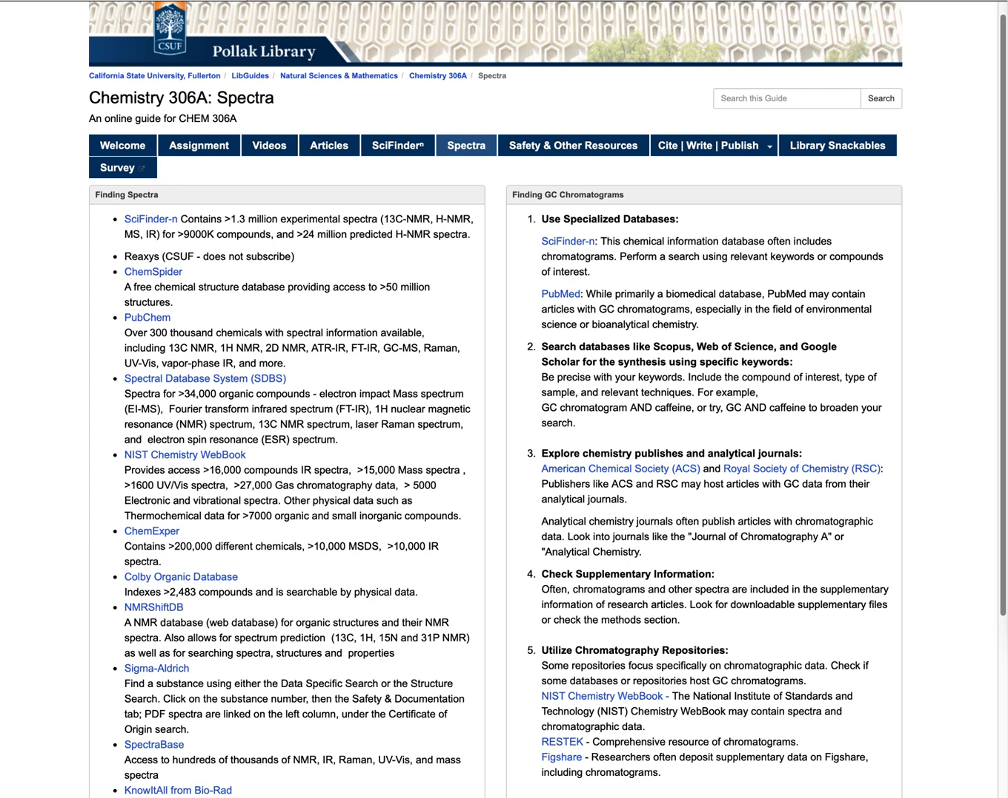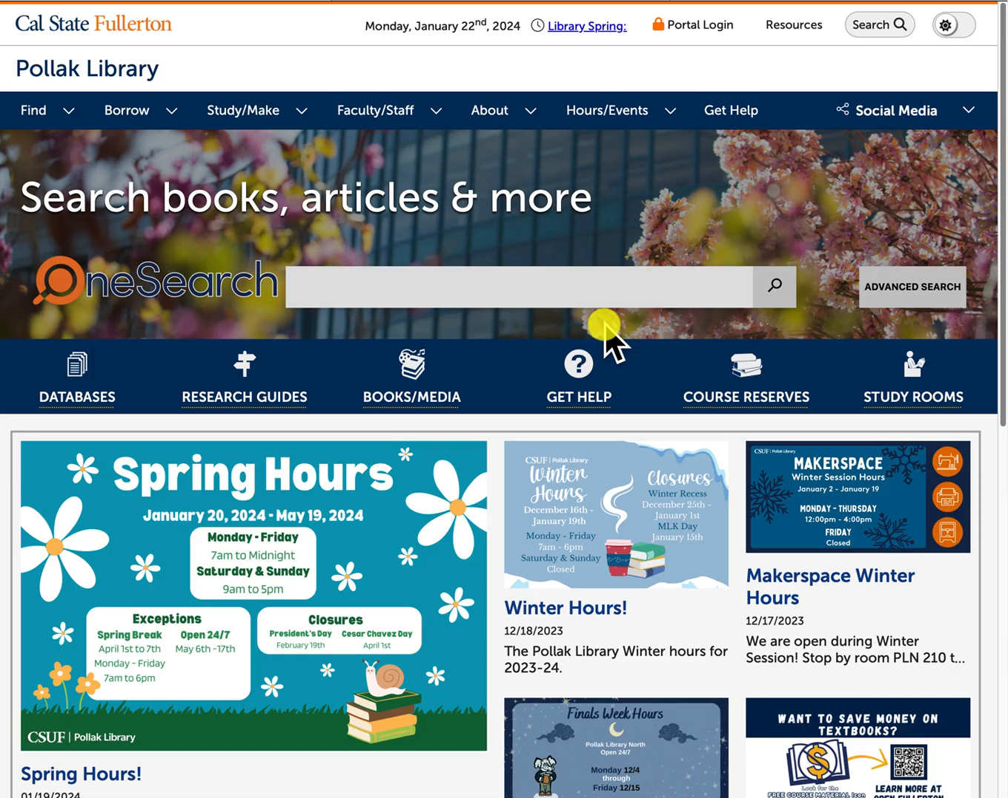Further, if you have a specific spectrum in mind, you could refine your search strategy by using terms like the name of the substance and the type of spectrum, for instance, caffeine and GC chromatogram. So let me go to Scopus and SciFinder and just show you how you can find a spectrum.